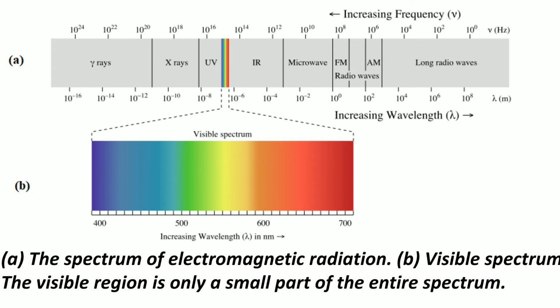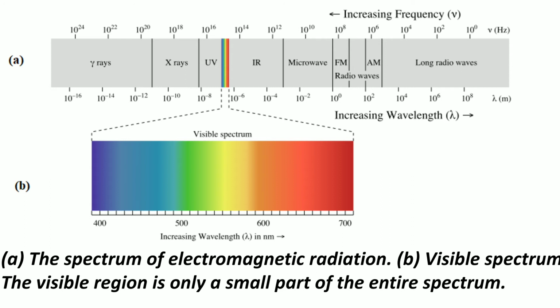The visible range is the only spectrum that we can see with our naked eye, and the remaining electromagnetic radiations are not visible, like X-rays, gamma rays, radio waves. What is the visible spectrum? The visible spectrum is in the range from 400 nanometer to 700 nanometer wavelength. So this is the wavelength range for the visible spectrum.